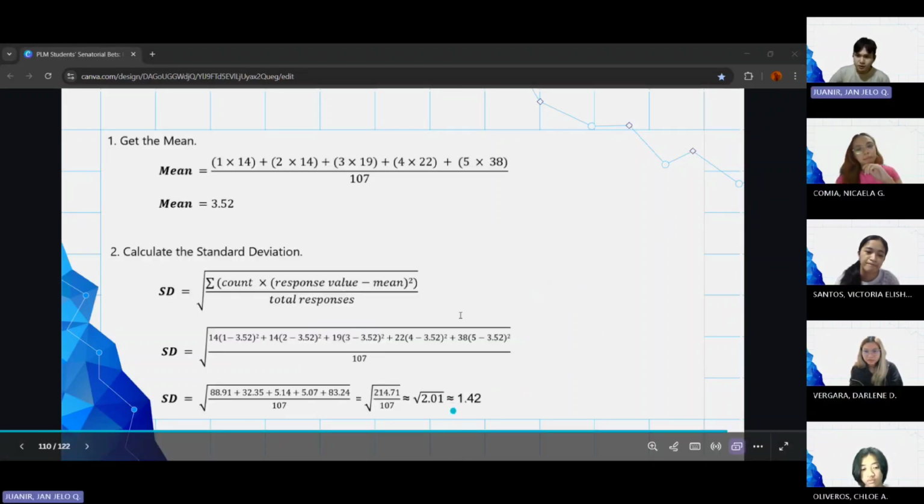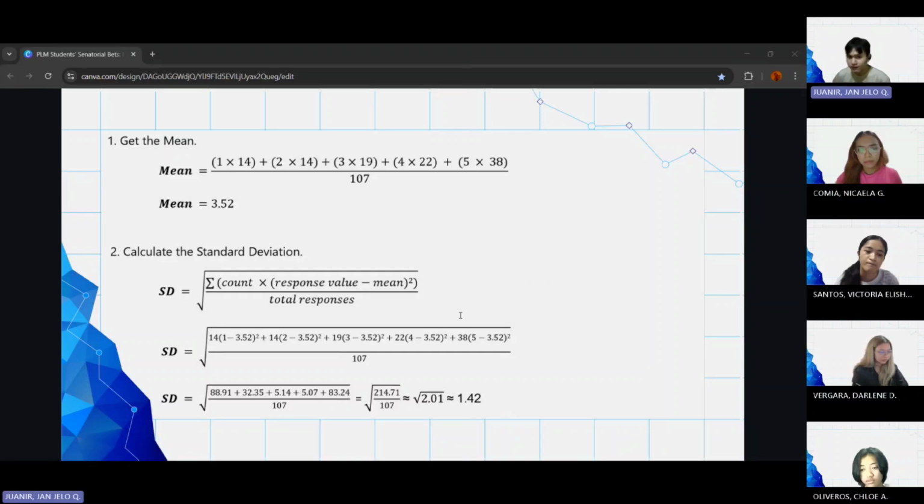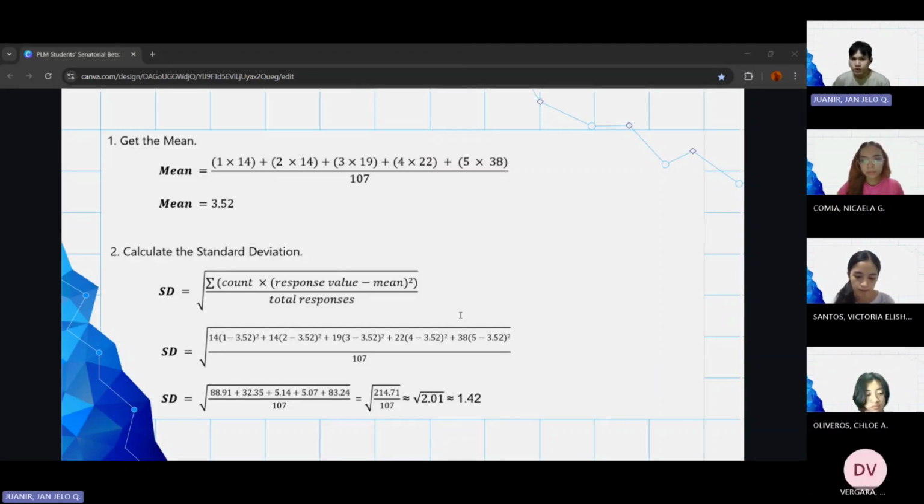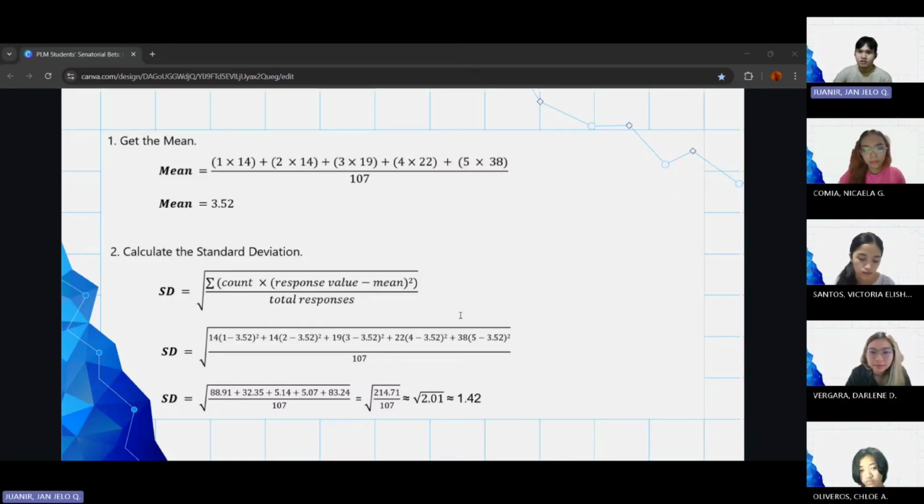For the standard deviation, we have a mean of 3.52 and the variance is 2.01. The square root of it is 1.42, which is the standard deviation. We need to divide 1.42 by 3.52 and multiply it by 100%. The resulting coefficient of variation is 40.34%. Since it is above 30%, this indicates moderately high variability, which signifies that the Haribons are quite different from one another in assessing the senators based on the consideration of endorsements from influential figures or organizations.